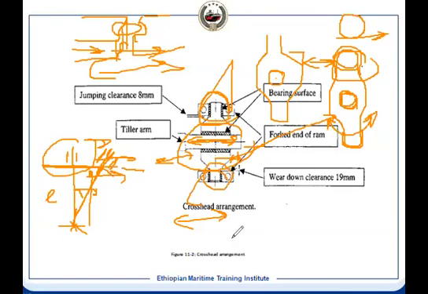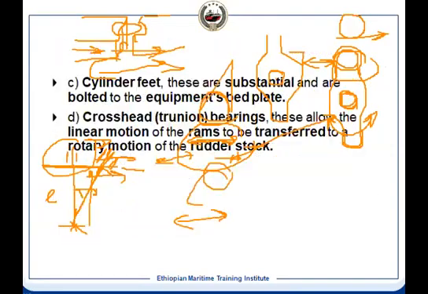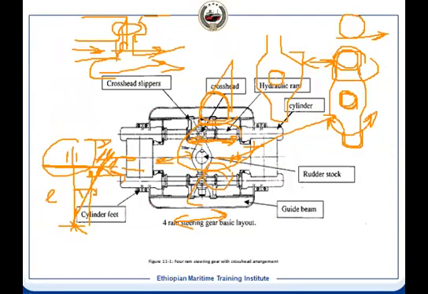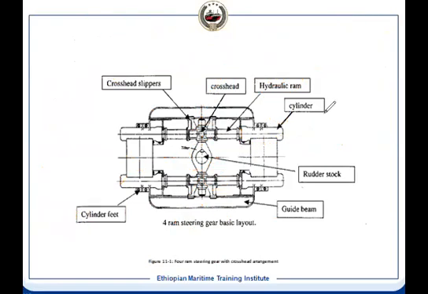So that is the arrangement, and another arrangement will be like the crosshead. If you see this diagram, the previous diagram, here this is the guide beam. It means this system will produce a side thrust also. This one force will be in this direction. So that will be taken by this guide beam, and also it will give support to the cylinder.